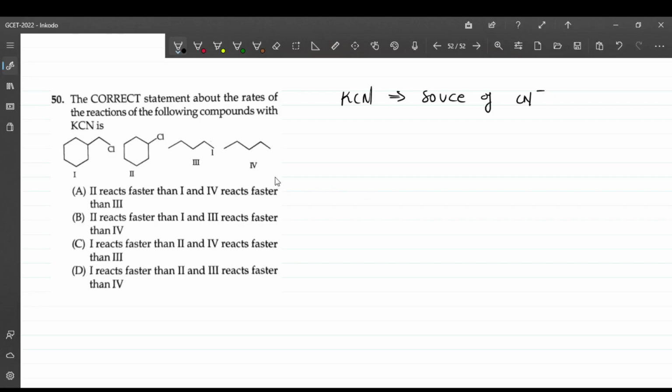So in the first case, the structure given is this. Here chlorine is connected to this carbon, here there is a hydrogen, and smaller groups are there. So cyanide will attack directly from the side opposite to the leaving group.